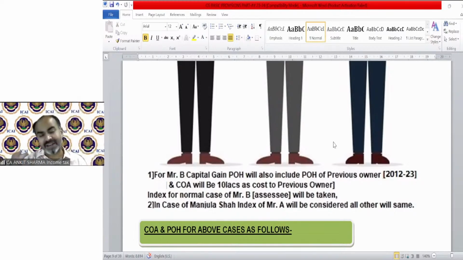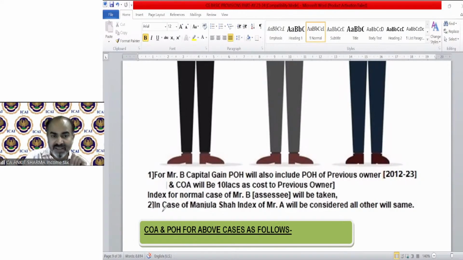I just told you that yes, it is wrong, because the period of holding we are taking from Mr. A's point of view, the cost we are taking from Mr. A's point of view, so the index should also be taken from Mr. A's point of view. But as per the Act, as per the formula, it has been written that the asset is first held by the assessee. So the assessee's index needs to be taken as we took in the above example.